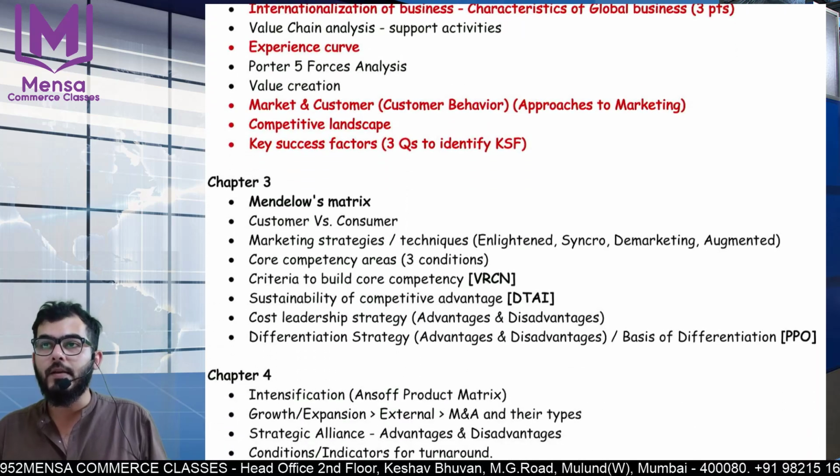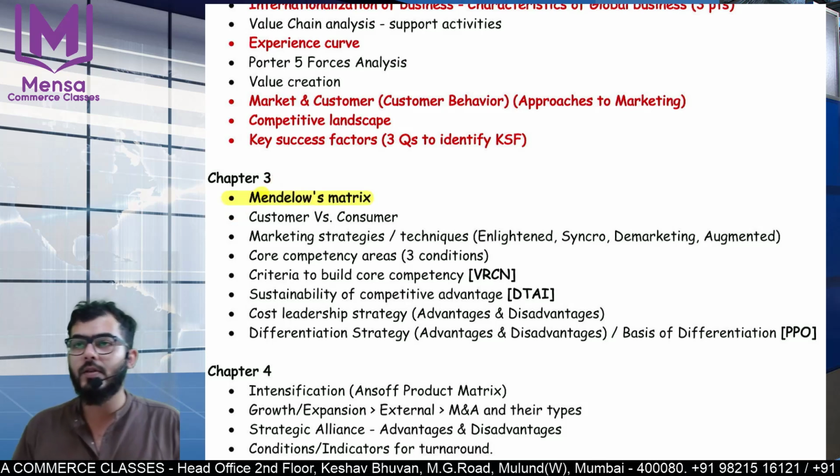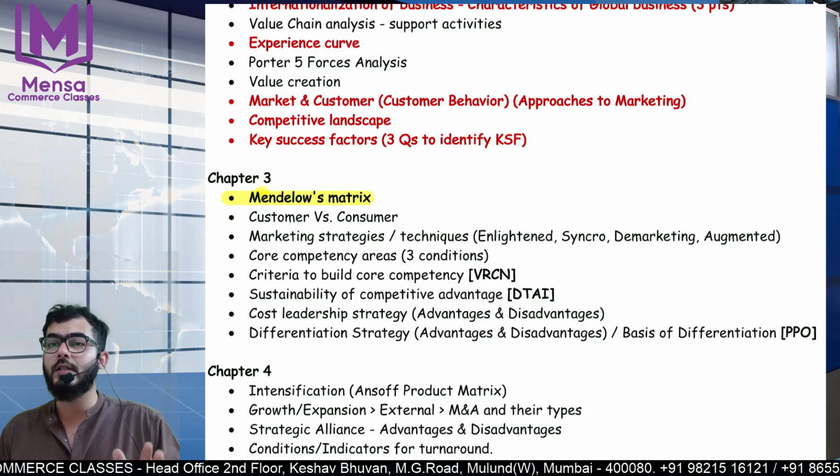Okay, if you want, you can take a screenshot. Coming to chapter 3, Mendelow's matrix. It's a part of the new syllabus, so it's important. Customer versus consumer, you should know the distinction between the 2.